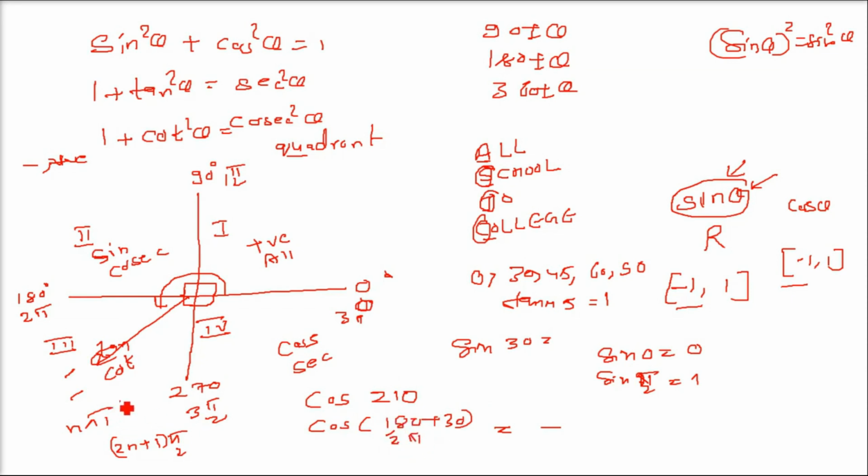And as I said, when we have n pi, the value is not going to change. Cos will remain as cos. So you have got the negative because of the quadrant, you have got cos as cos because of this n pi, and now you will write just this 30. So find the value of cos 30, put a negative, this is the value. You know the cos 30?